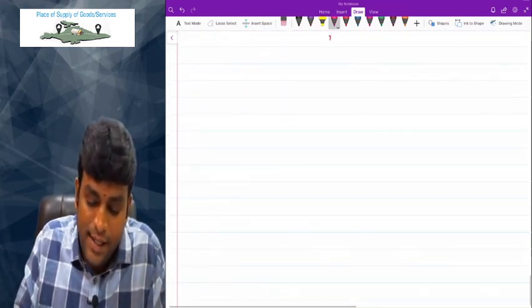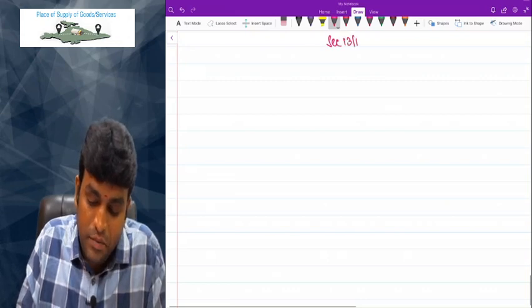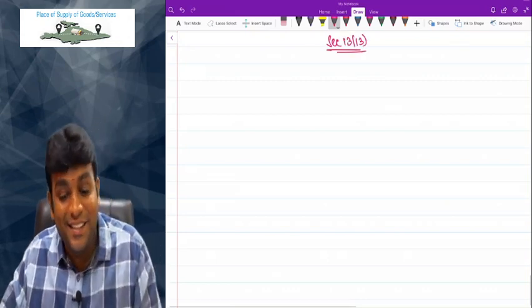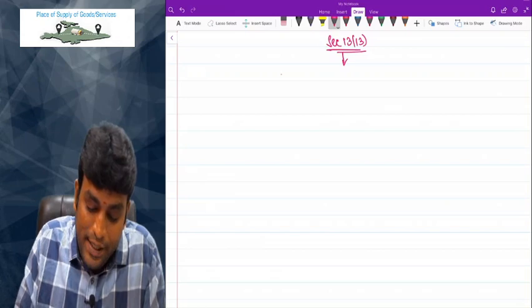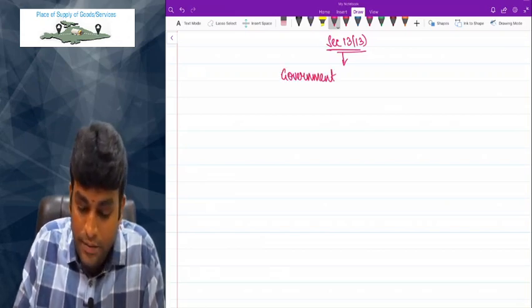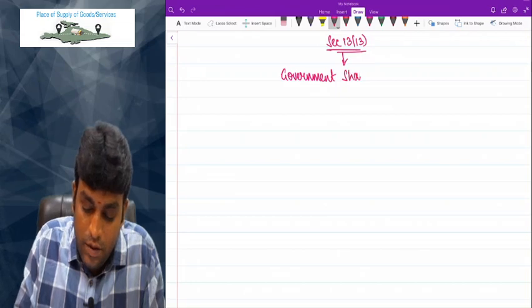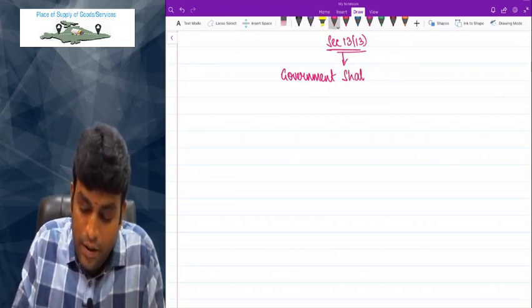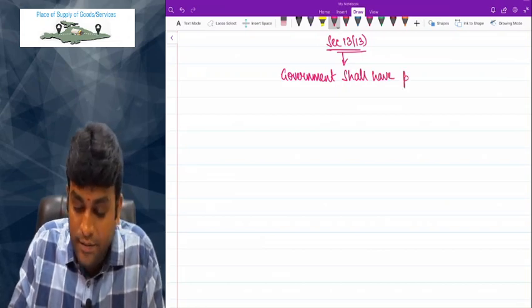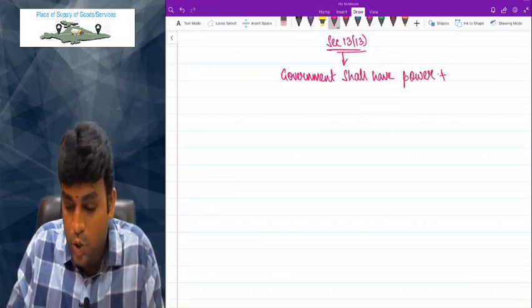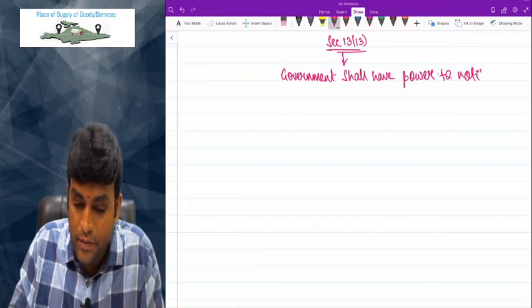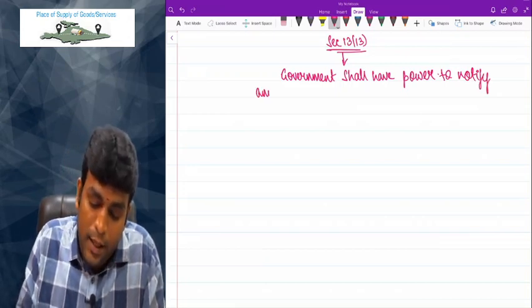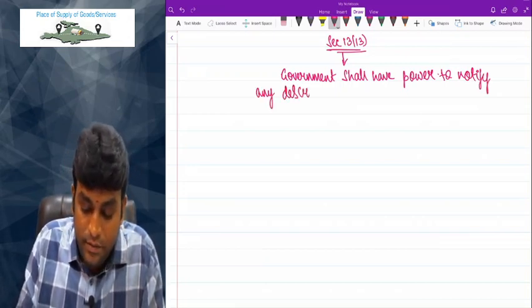In this, nothing is there. Section 13, this point only says government shall have power to notify any description of service.